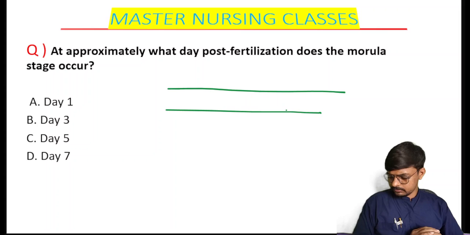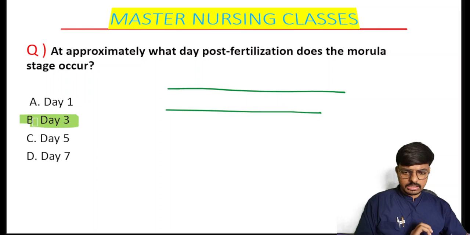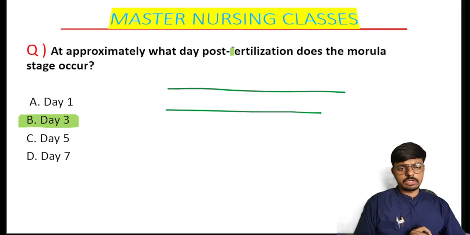Very nice of you all. Yes, that is option B, sorry, option B. Day 3 is the correct answer. So approximately what post fertilization day does the morula stage occur? It occurs on day 3.